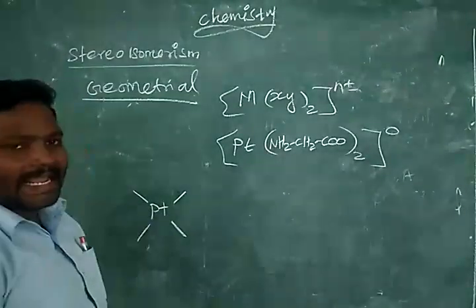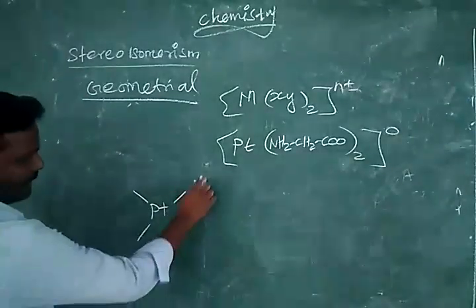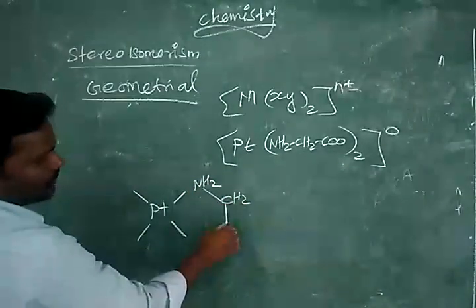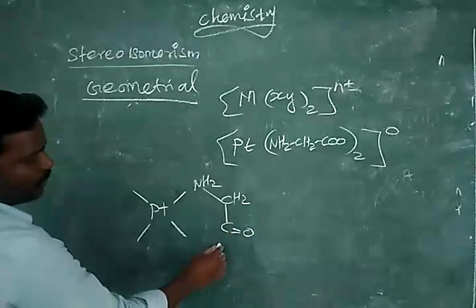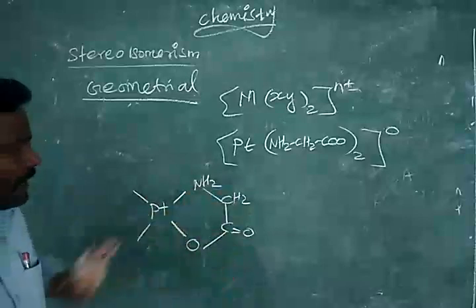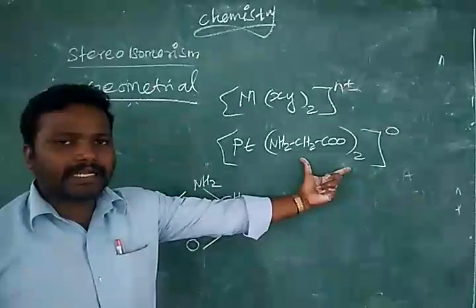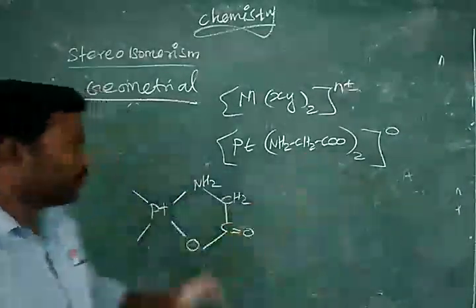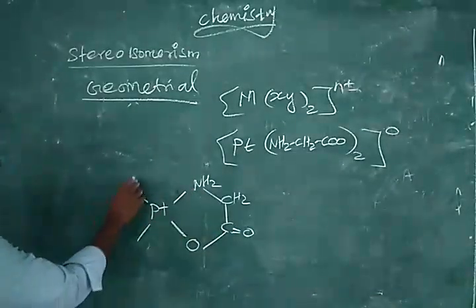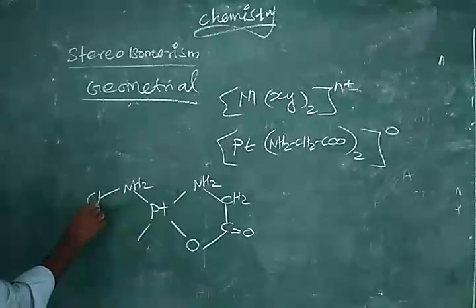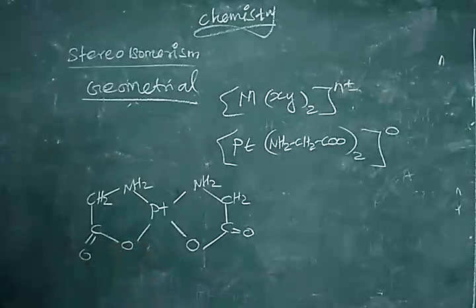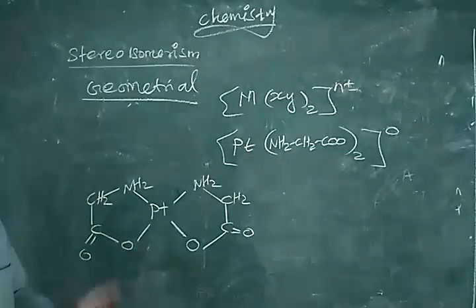One glycine, we can take NH2. NH2 is attached with CH2. CH2 attached with CO group. That CO attached with oxygen. So one side we have completed. How many times have we taken glycine? Twice. So another time, same NH2 in the top, which is connected with CH2, which is connected with C double bond O, which is connected with oxygen.